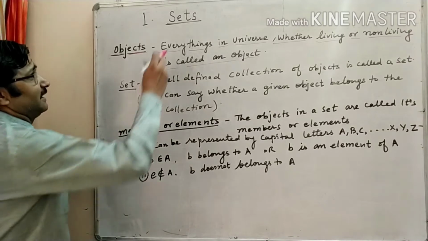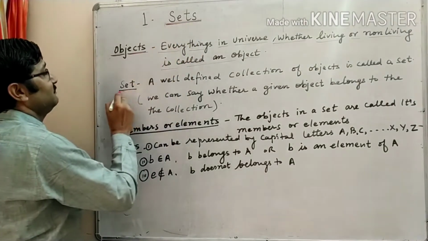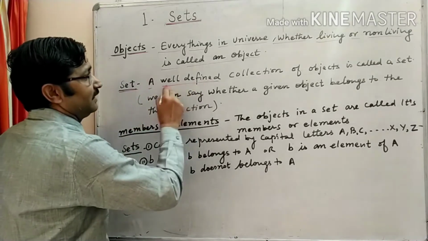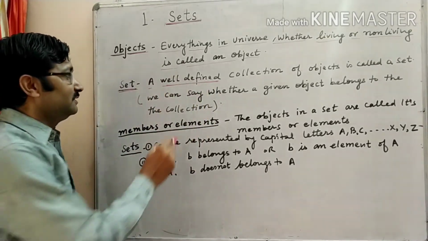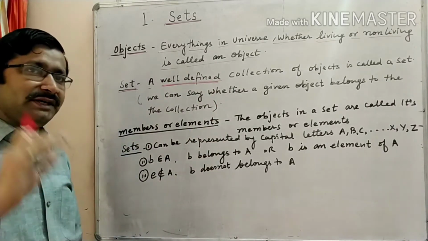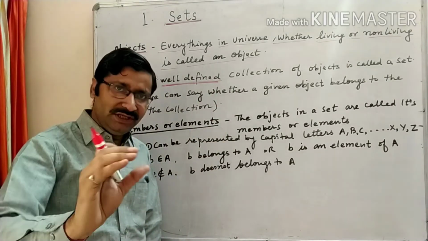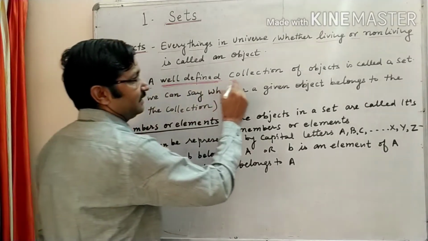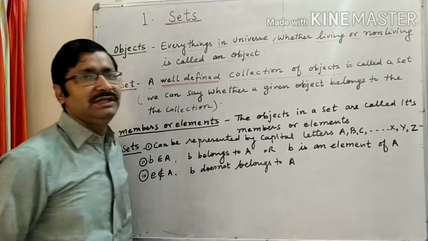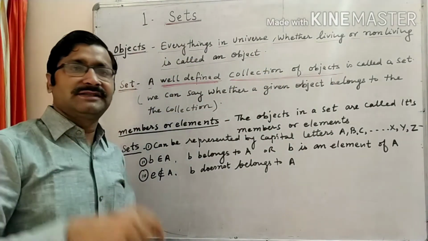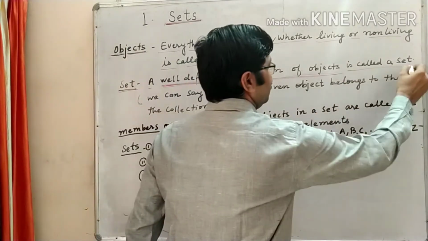Next, what is a set? We are doing sets, so first we should know what a set is. A set is a well defined collection of objects. The main word here is well defined. Well defined means whatever definition I give should be well defined. So a well defined collection of objects is called a set.